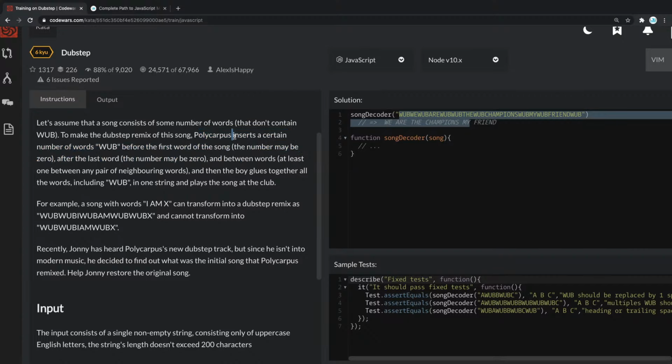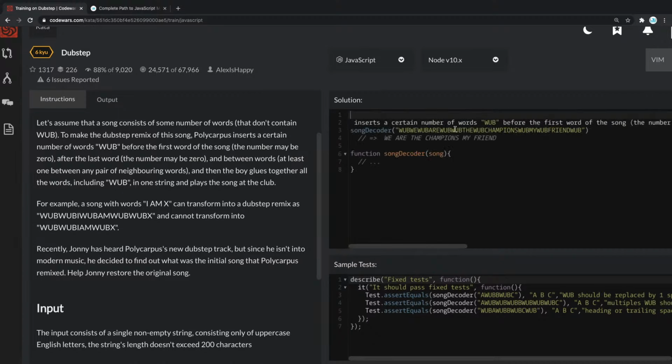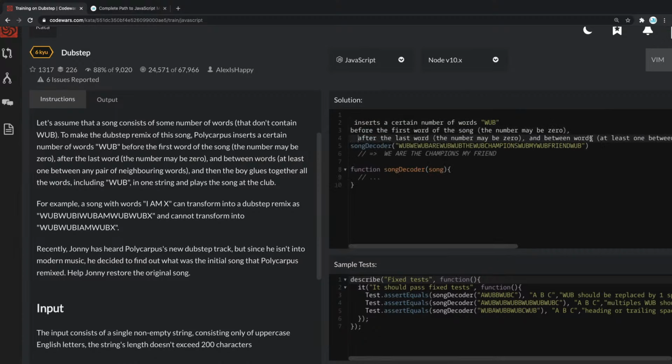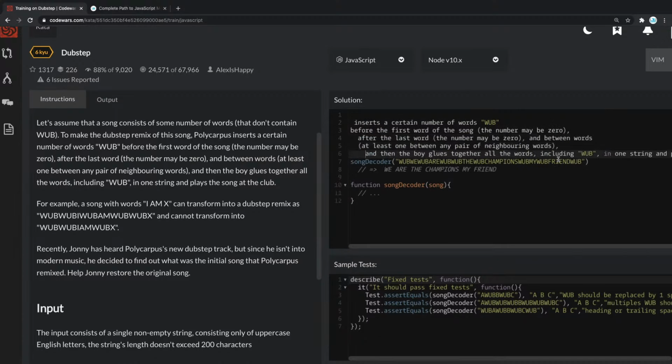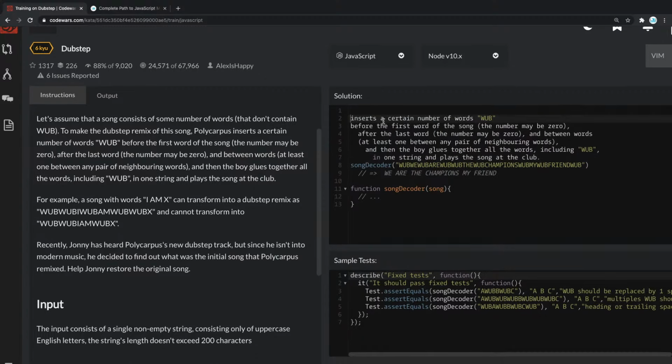So we're gonna say inserts a certain number of words here. I'm gonna take that. Can I make this a bit smaller? Looks like I cannot. Great. So we have this, and then we're gonna simply put it in comments like this, just so we can see it all right in here. And then that's gonna be basically the thing we have to do.